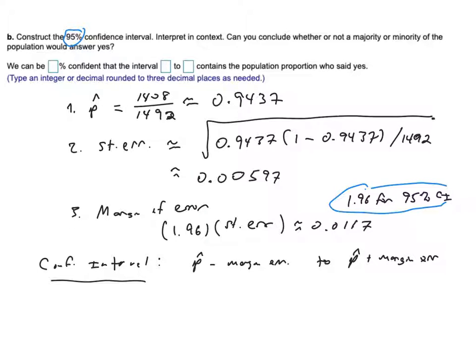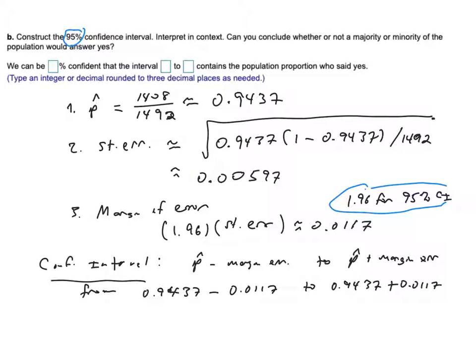So if I do that, my p-hat minus margin of error is 0.9437. That's p-hat minus 0.0117. And so going from that number to this number, 0.9437.